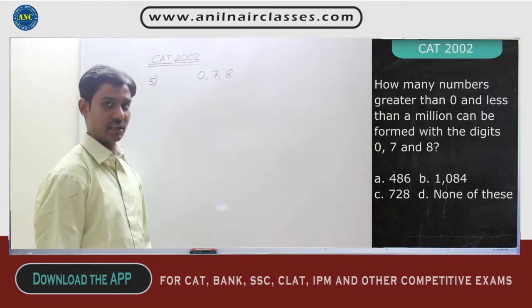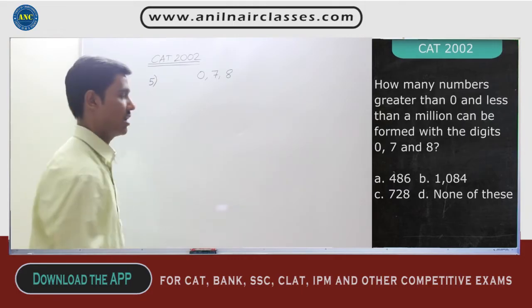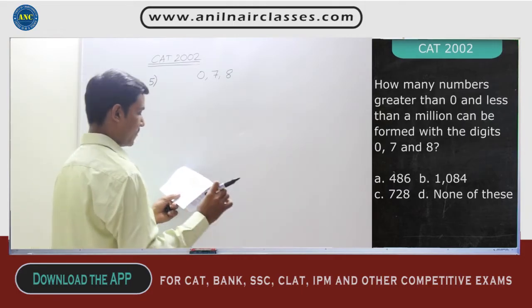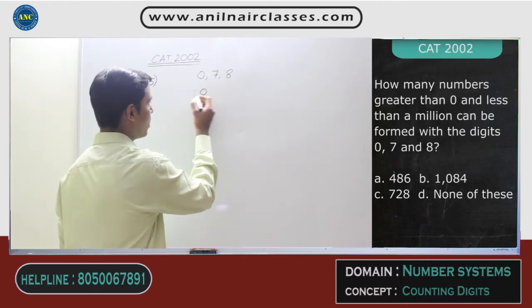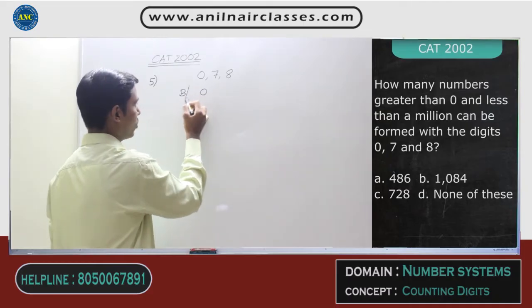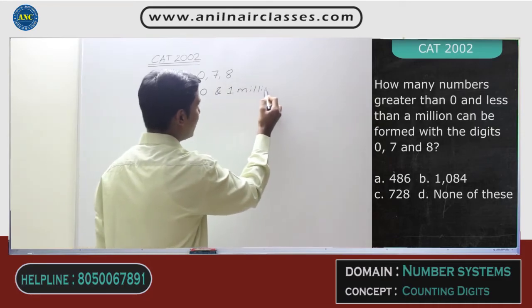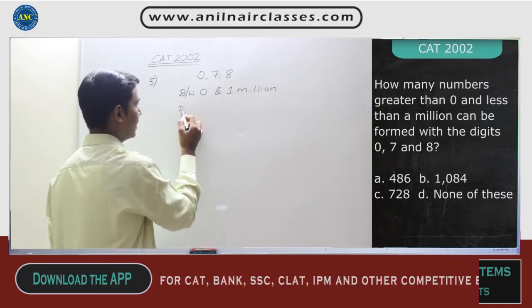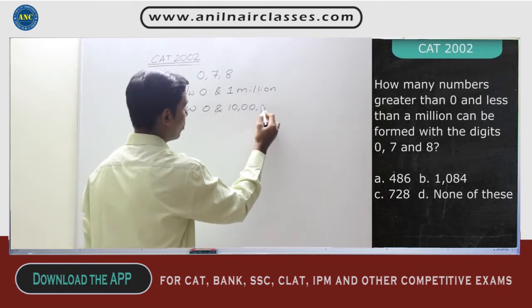Using these three digits with repetition, you need to form numbers which are greater than 0 and less than 1 million. That means it should be between 0 and 1 million. Now what is 1 million? 1 million is nothing but 10 lakhs. It should be between 0 and 10 lakhs.